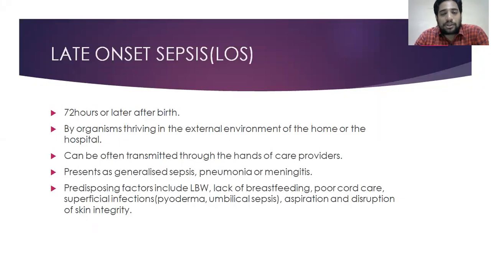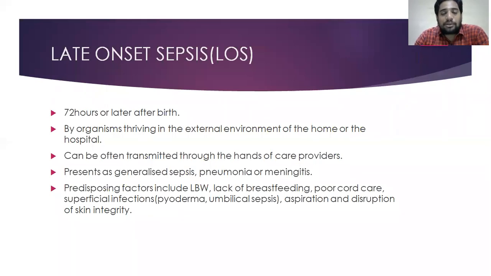When the umbilical initial infection will be very small, like less than 1 centimeter, we call it superficial infection. If the induration is more than 1 centimeter, we call it systemic infection. Systemic infection, the baby needs IV antibiotics. Superficial infection, we generally give topical antibiotic cream.